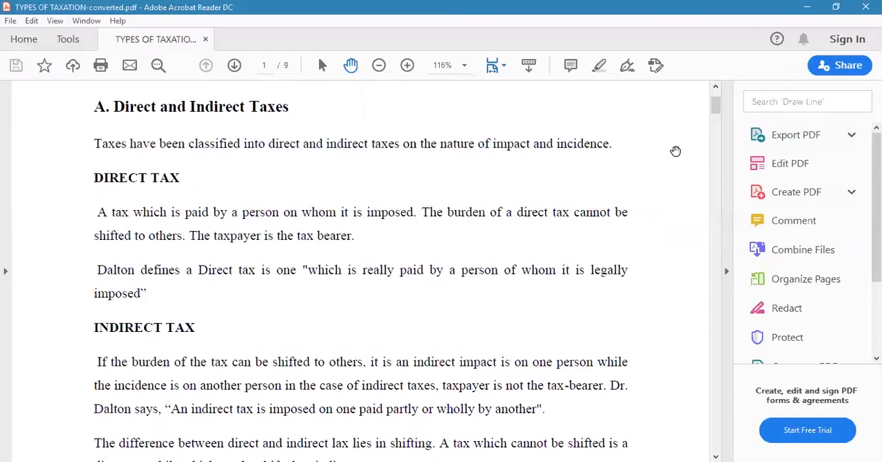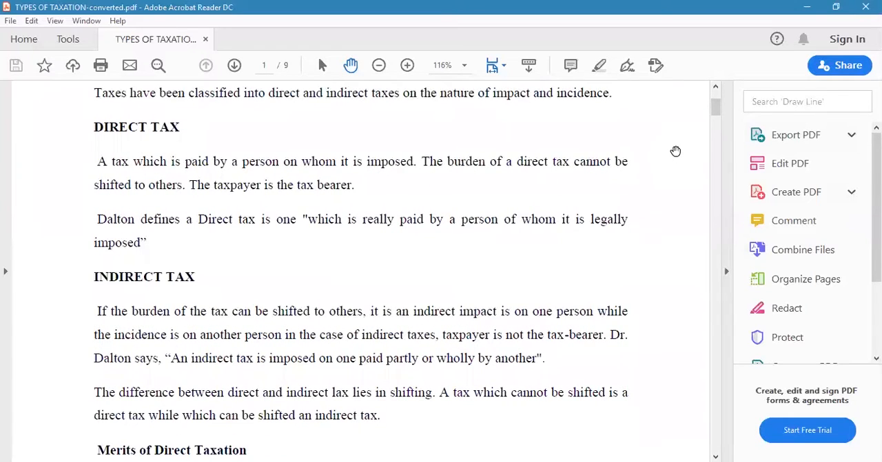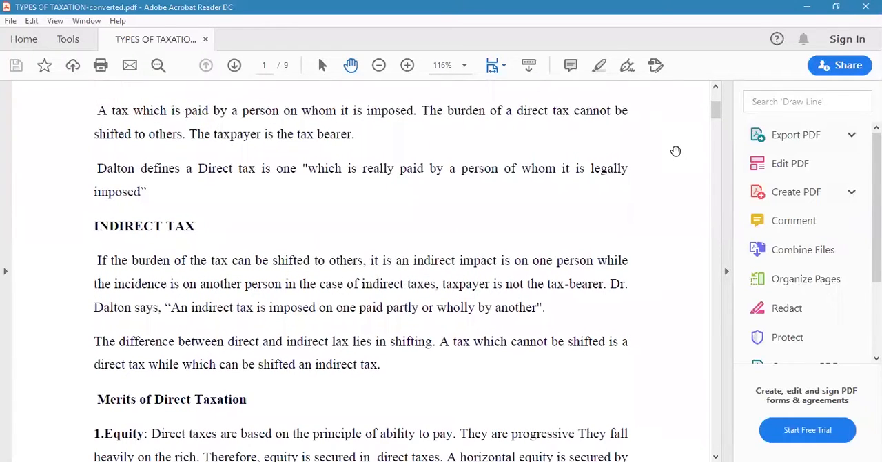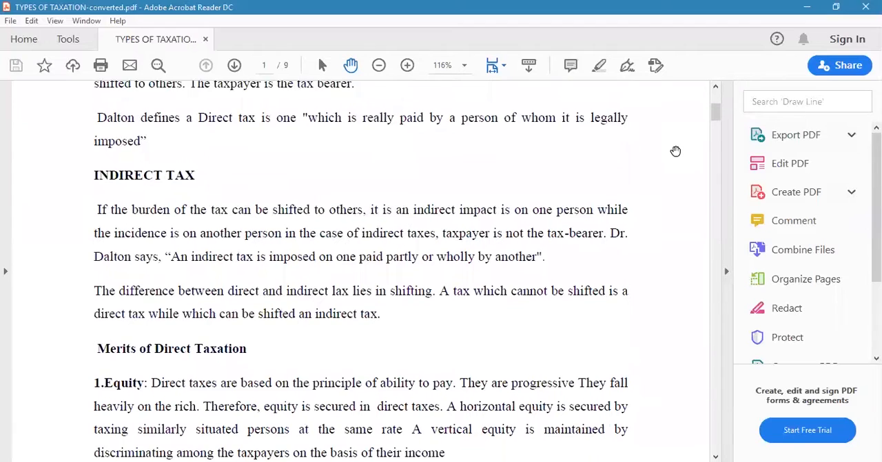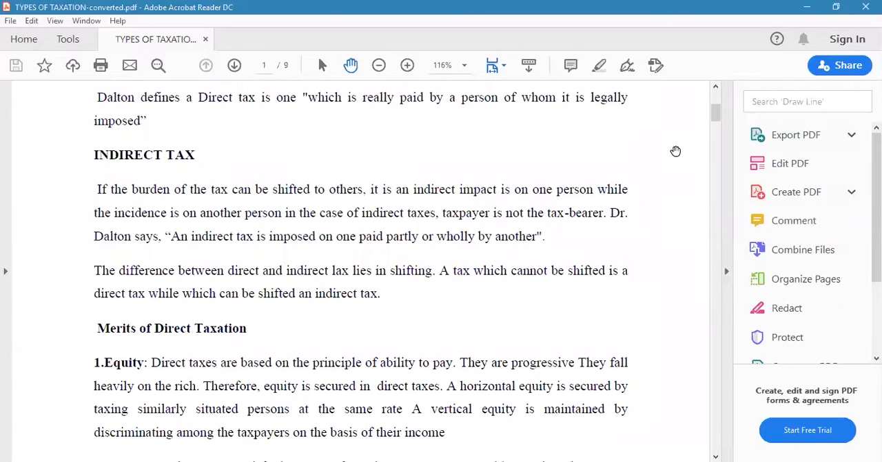Okay, the next one is the indirect tax. If the burden of the tax can be shifted to others, it is an indirect tax. Here, the tax impact is with one person, while the tax incidence is with another person in case of indirect taxes. Because in case of indirect taxes, the burden can be easily shifted.